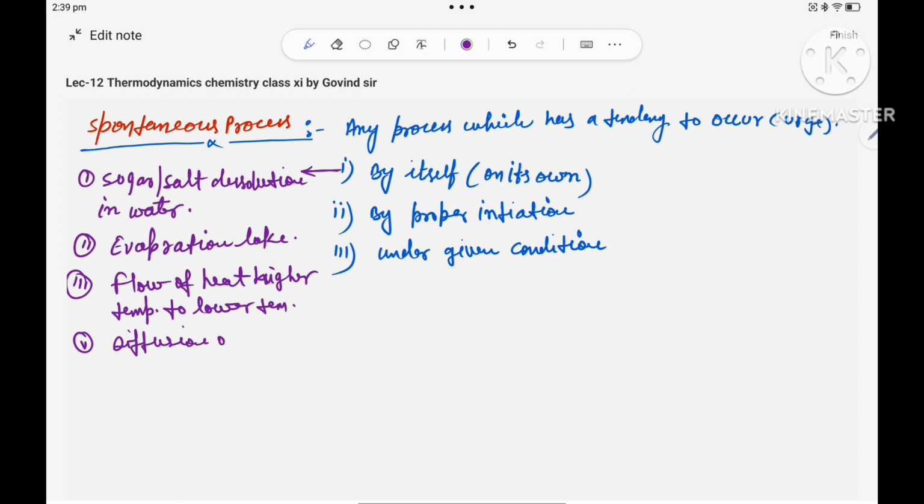Diffusion of gas from higher pressure to lower pressure. Next, you can say melting of ice. Which kind of process? This is also a spontaneous process, without any external force it is happening. So these kinds of processes are spontaneous by itself.